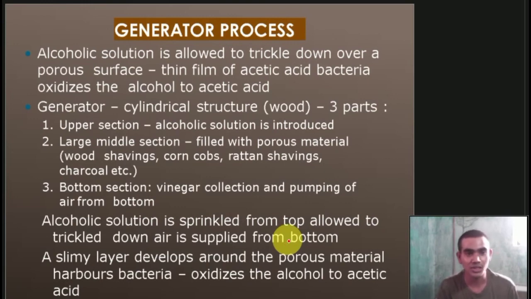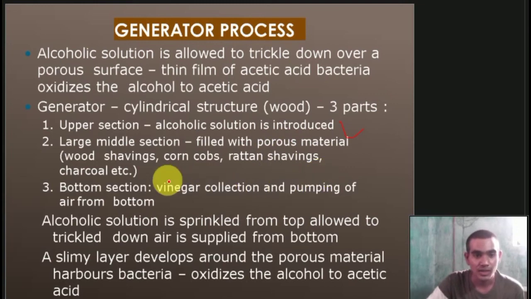So what is the generator process? In this process, generally an alcoholic solution is allowed to trickle down over a porous surface. Then a thin film of acetic acid bacteria oxidizes the alcohol to acetic acid. The generator is a cylindrical structure with three parts: upper section, large middle section, and bottom section. Alcoholic solution is introduced in the upper section, then the large middle section is filled with porous material.